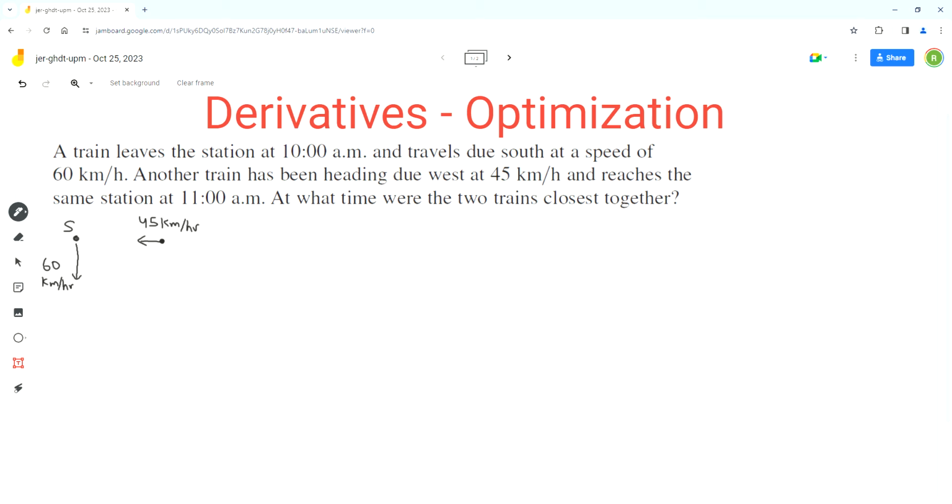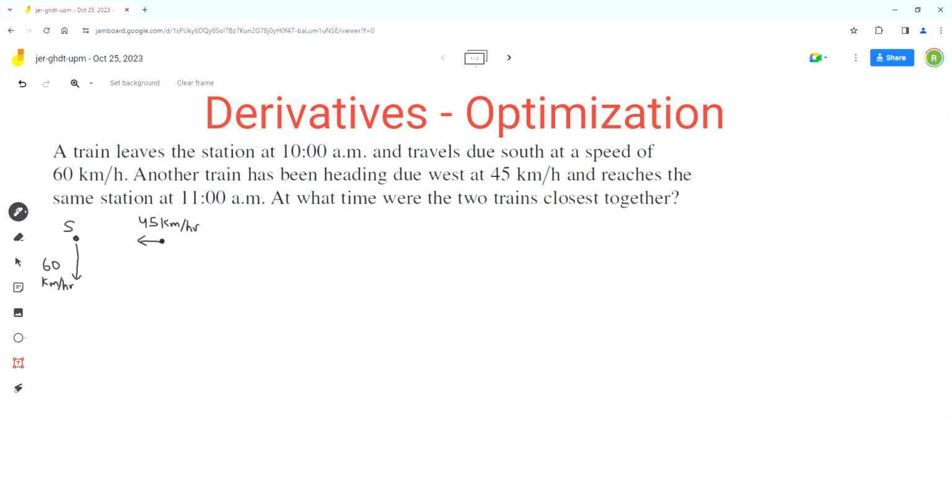Now the second train reaches the same station at 11 a.m. That means from 10 to 11 a.m. it covers the distance from this point to this point, the station S, in 1 hour.